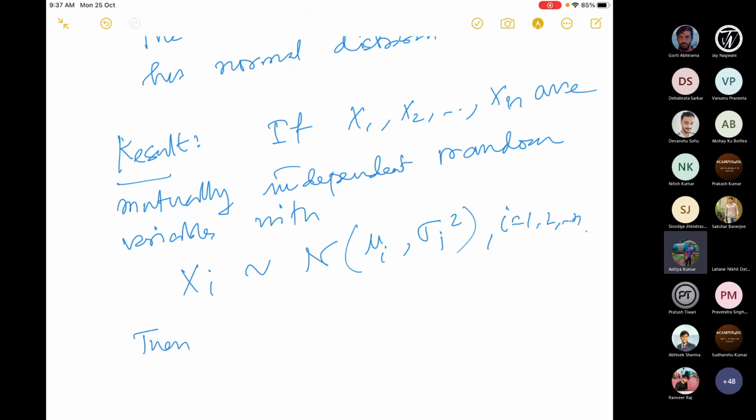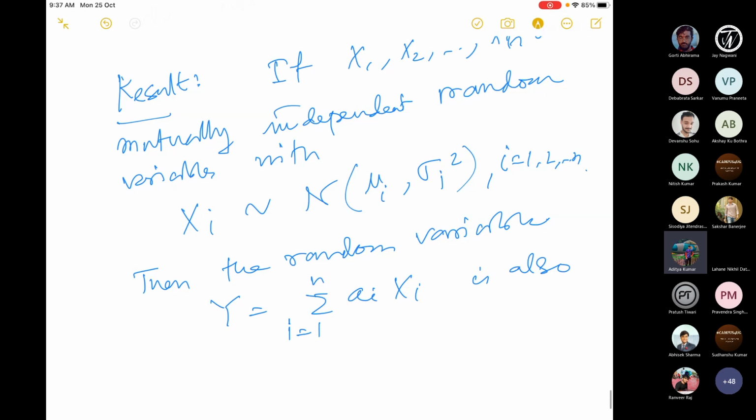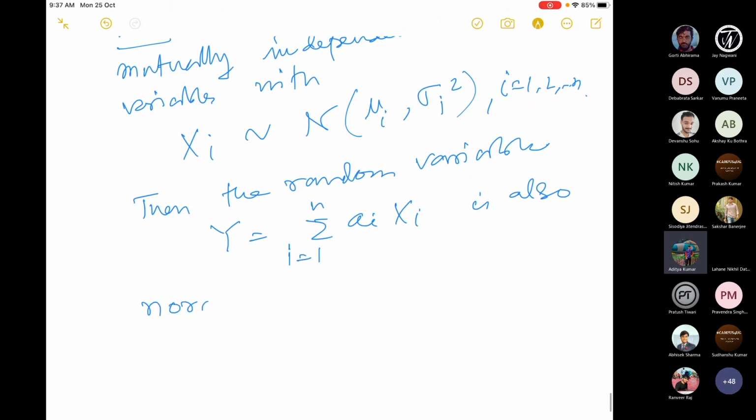Then the random variable Y, the linear combination of these Xi's, which is the sum over a_i Xi, i equal to 1 to n, is also normal, with mean mu_Y, which is the sum over a_i mu_i, and this is obvious because of the previous result.